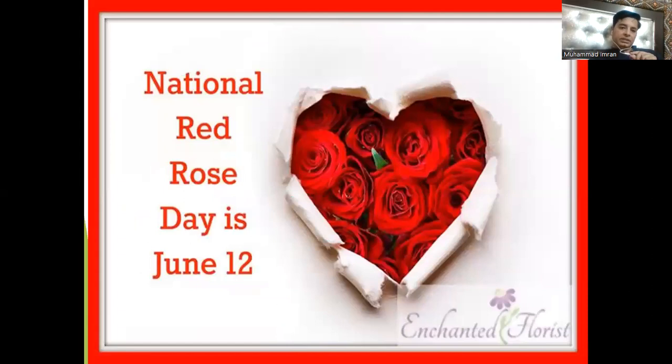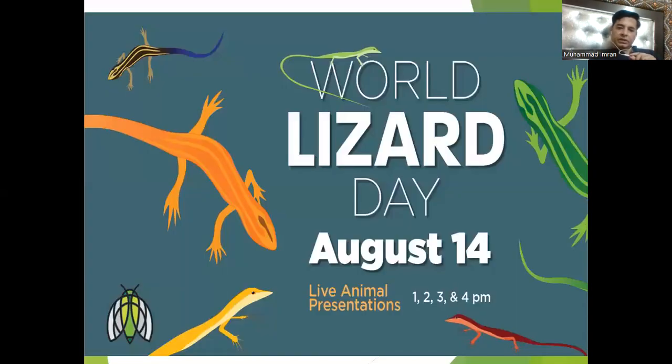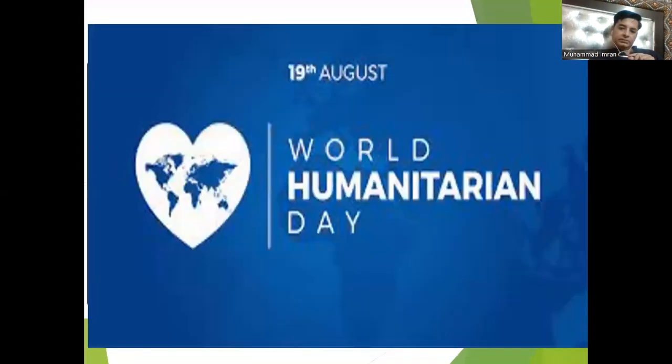Then we have International Red Rose Day. It will be celebrated on June 12. Then we have Lizard Day, World Lizard Day. It will be celebrated on August 14. It is also the day of Pakistan independence. Then World Humanitarian Day will be celebrated on 19th of August.